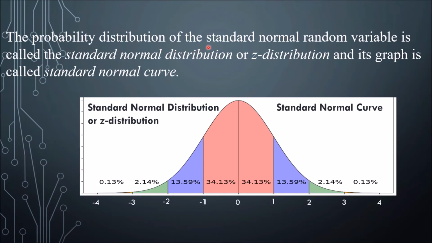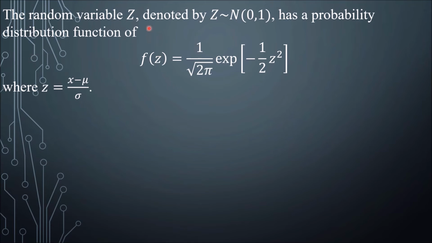The probability distribution of the standard normal random variable is called the standard normal distribution. So here, because we have already changed to z-scores, this is called the standard normal distribution, or z distribution, and the graph is called the standard normal curve. The random variable z has a probability distribution function of this equation, where z is equal to x minus mu over the standard deviation. This is how you change x values to z values.